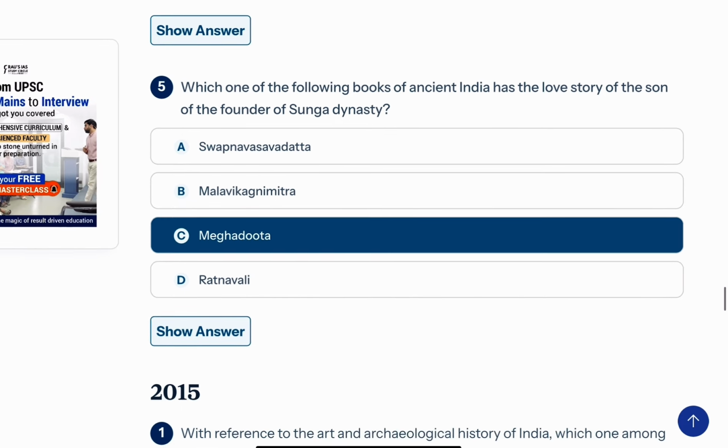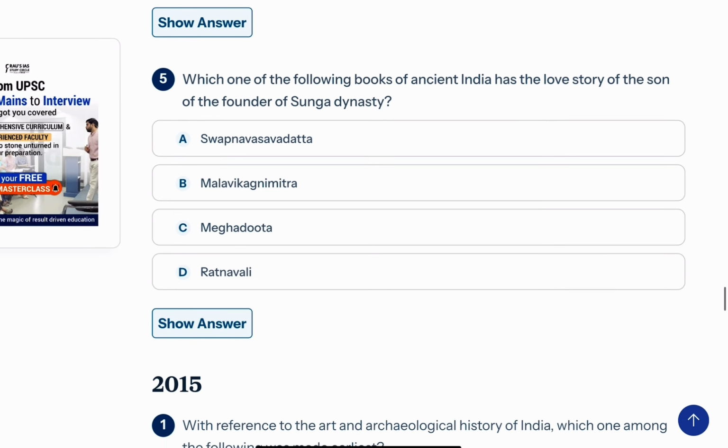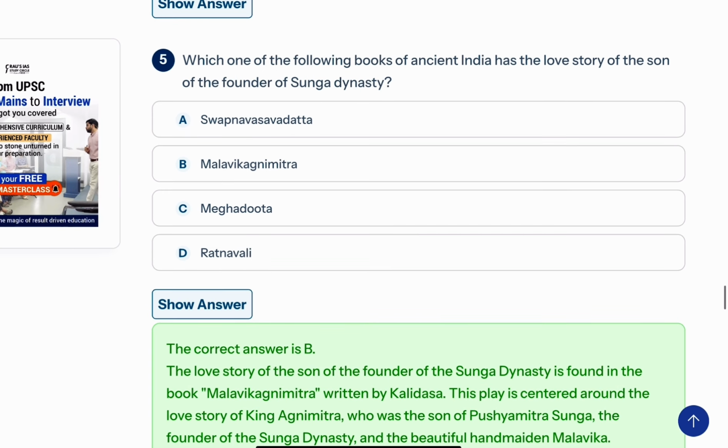Now, coming to question number five: which one of the following books of ancient India has the love story of the son of the founder of the Sunga dynasty? The correct answer is Malvika Agnimitra. This will be found in both places, in ancient India and also in your art and culture part, in the literary culture or literature of ancient India.